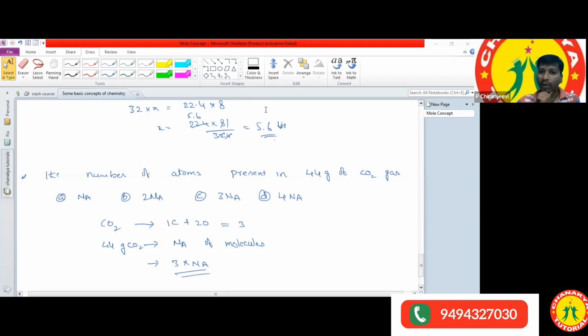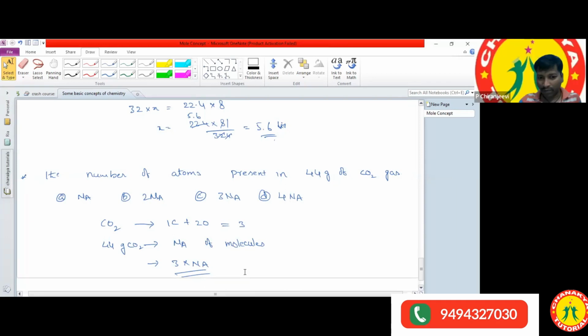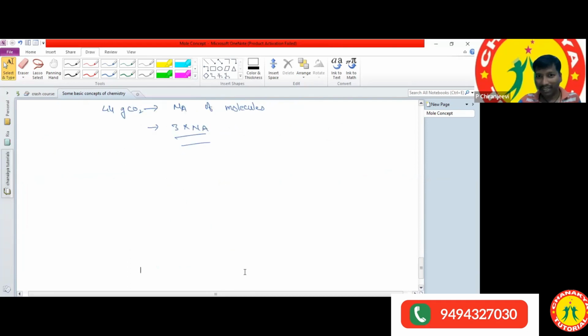The number of electrons present in 14 grams of the nitrogen gas. Clearly, this is the question. The total number of electrons present in... All of you have an idea about the structure of atom, right?